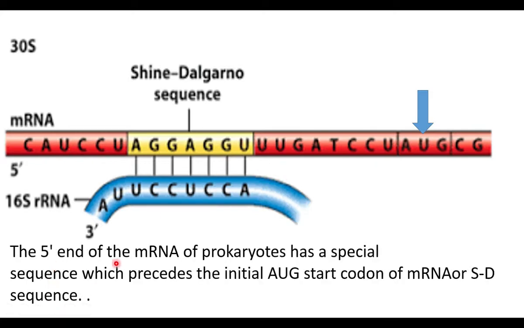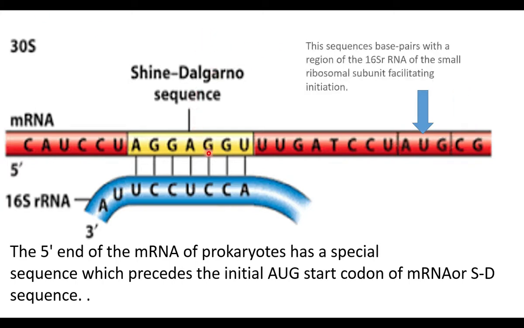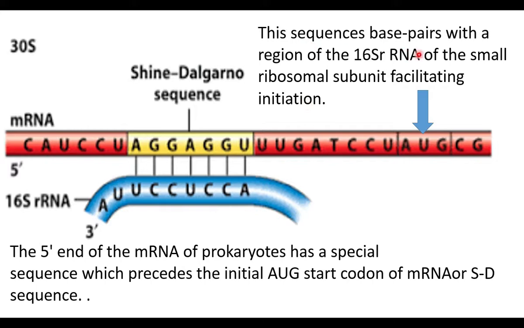The 5' end of prokaryotic mRNA has a special sequence which precedes the initial AUG start codon of the mRNA, the SD sequence, the Shine-Dalgarno sequence. This sequence pairs with a region of the 16S rRNA of the small ribosomal subunit.